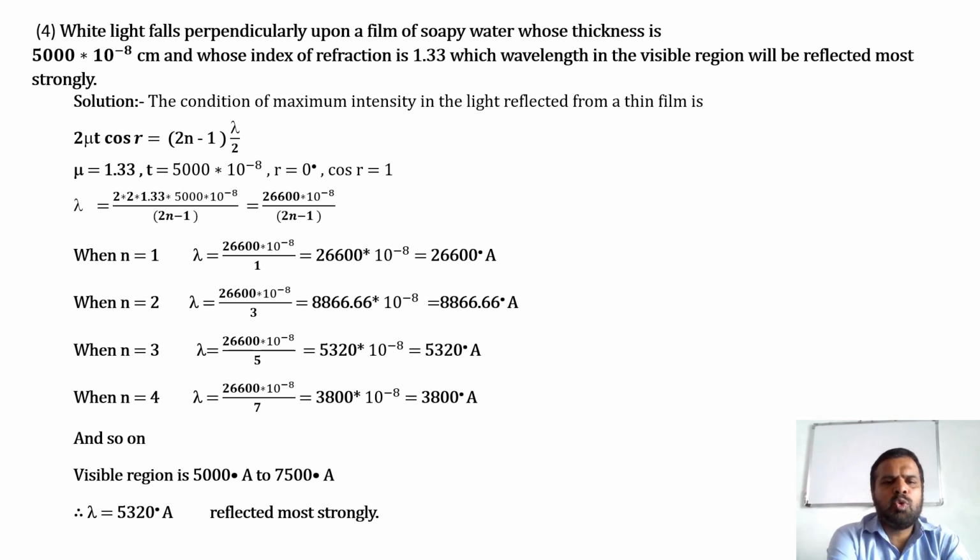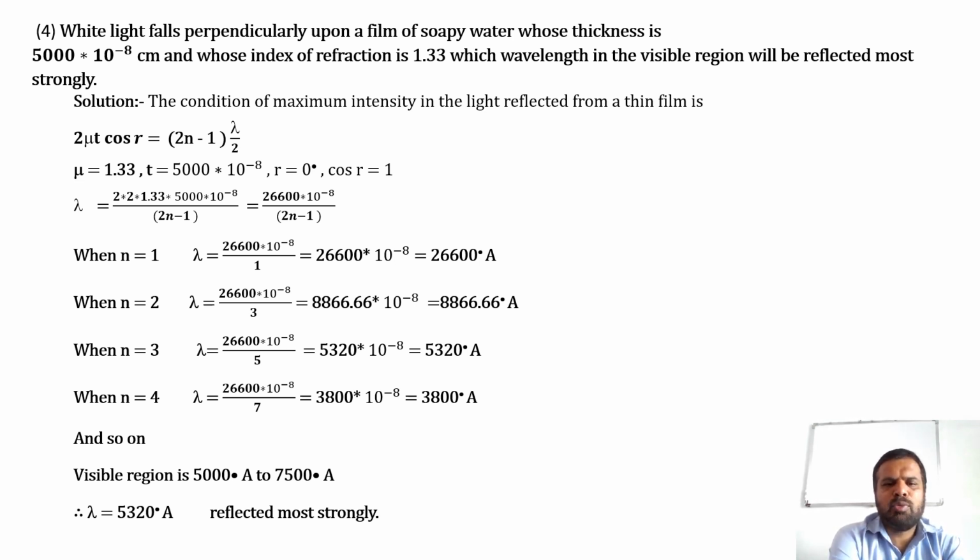When n is equal to 2, lambda is equal to 26,600 into 10 raised to minus 8 divided by 3. That is equal to 8,866.66 into 10 raised to minus 8. That is equal to 8,866.66 degree angstrom.